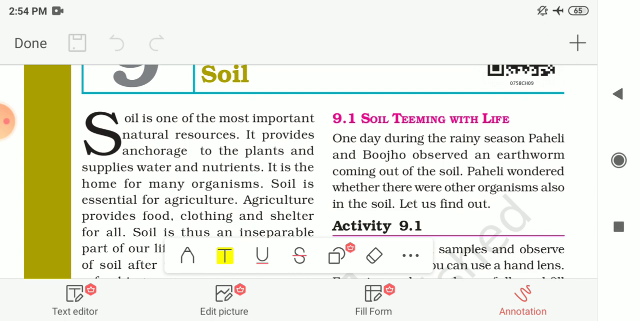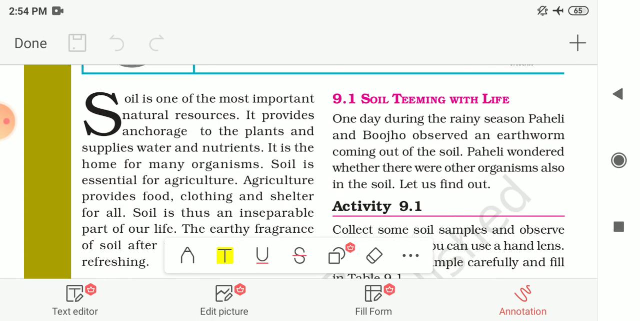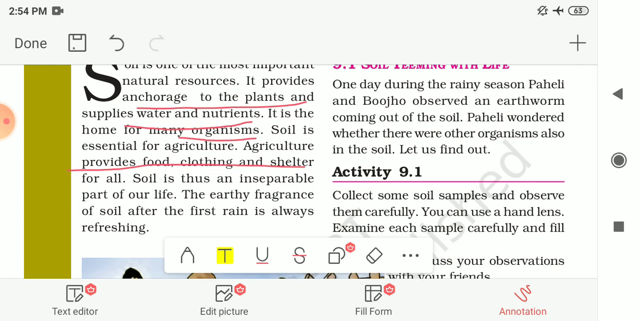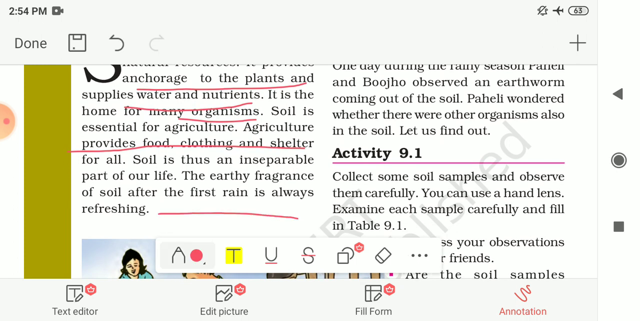Soil is one of the most important natural resources and it provides support to the plants. It gives support to the plants and supplies water and nutrients to the plants, and it is the home for many organisms. Soil is essential for agriculture, and at the end this agriculture provides us food, clothing and shelter. So soil is thus an inseparable part of our life. We cannot separate the soil from our life.